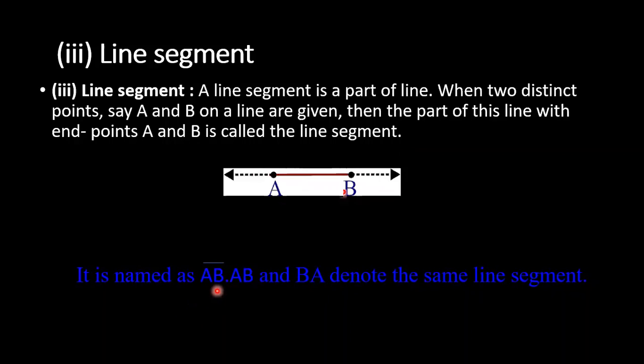It is named as line segment AB. AB and BA, both we can read. AB and BA denote the same line segment. So all these abbreviations you have learned in grade 5. Basic definitions. Does anyone have a doubt with the definition of line segment, children? No, ma'am.